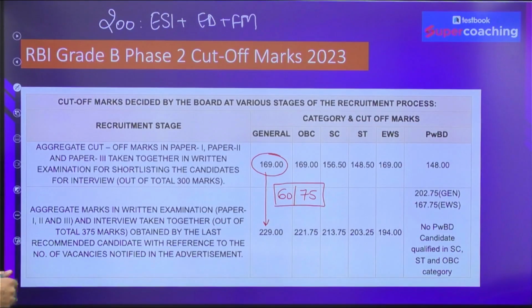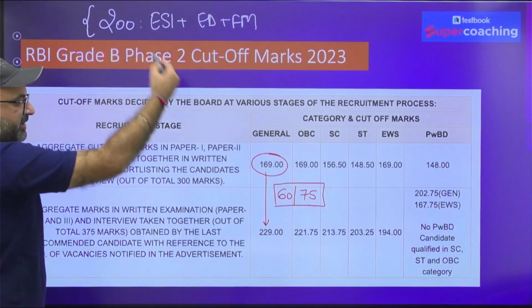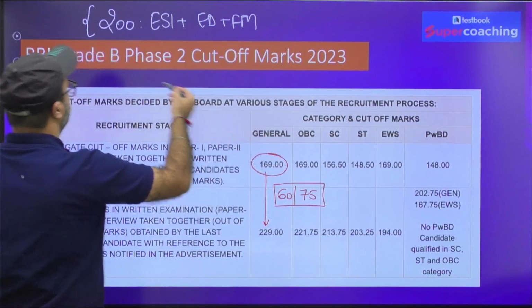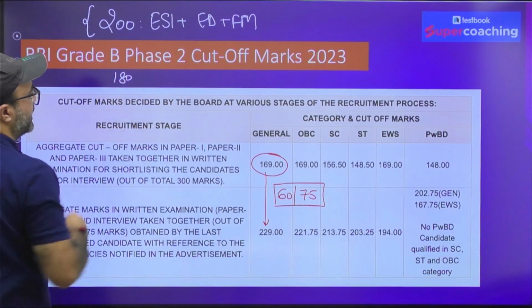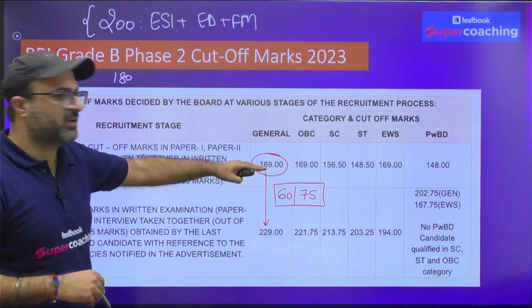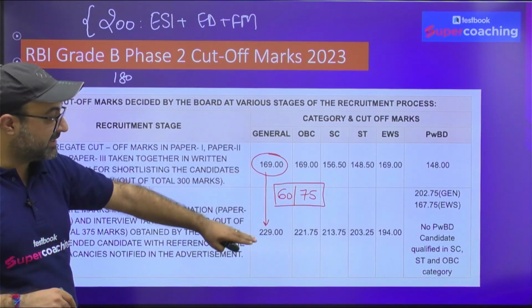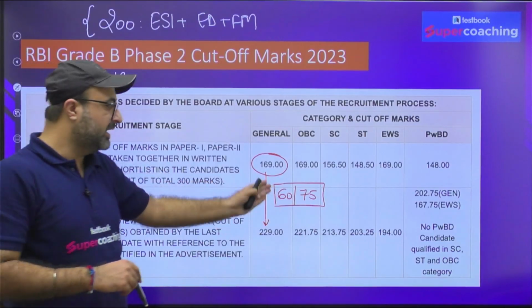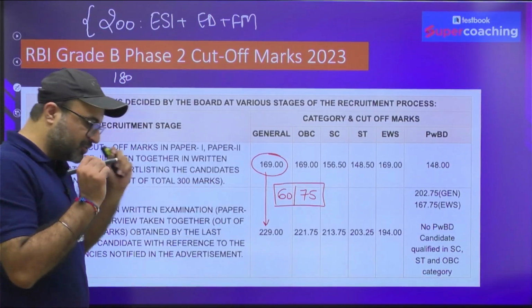Now, if you work in this direction, and the examination is difficult, obviously the cutoff is low, then your score may also fall down by 10 to 20 marks. You may land up at 180. Still, if you are landing at 180, you are 11 marks extra in comparison to the cutoff, and you need to score 11 marks less. That means if you are scoring 49 in the interview, then also you can manage to clear this exam. So that should be your target.